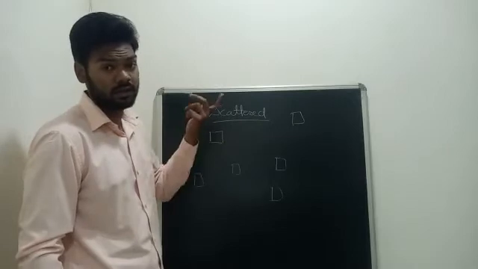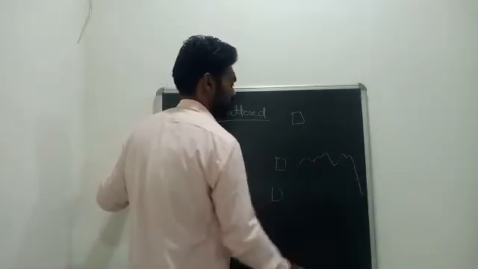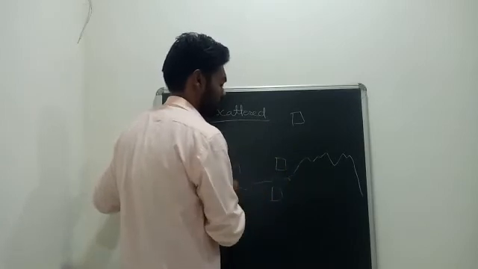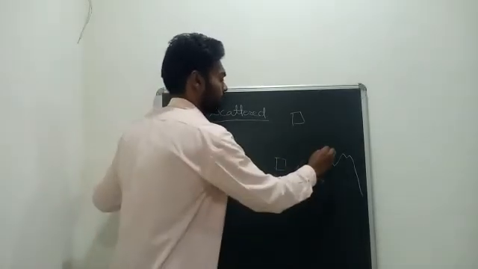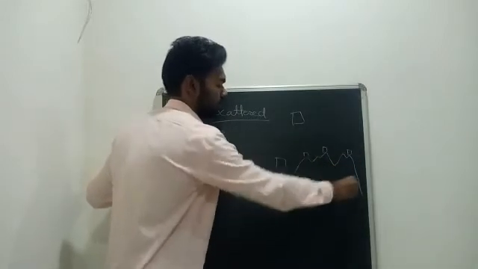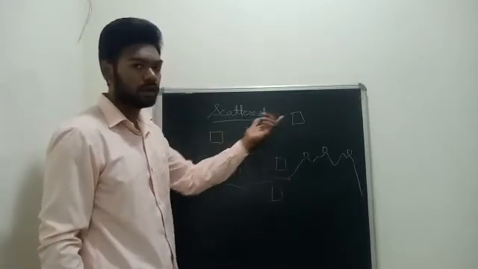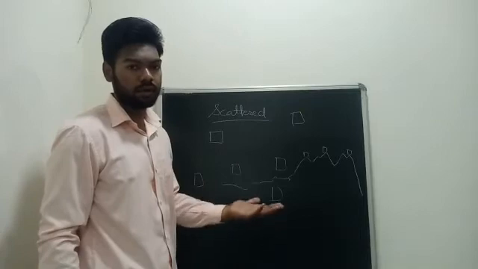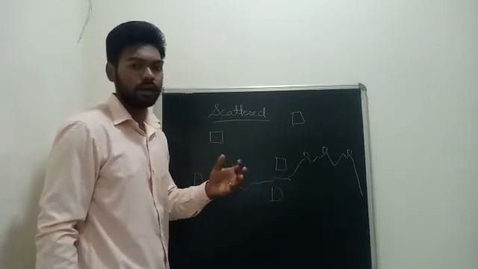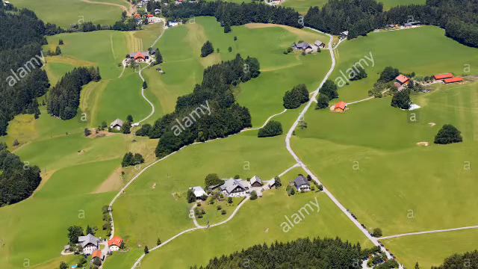Now why is the distance more? Because the land may be like this. Okay, the landform may be like this, that it demands one house here, one house here, one is there, again somewhere here. So why is it happening? It is due to the terrain, that we have discussed in the last lecture. Okay, the landform determines what type of settlement will be there. So this form is called scattered settlement.